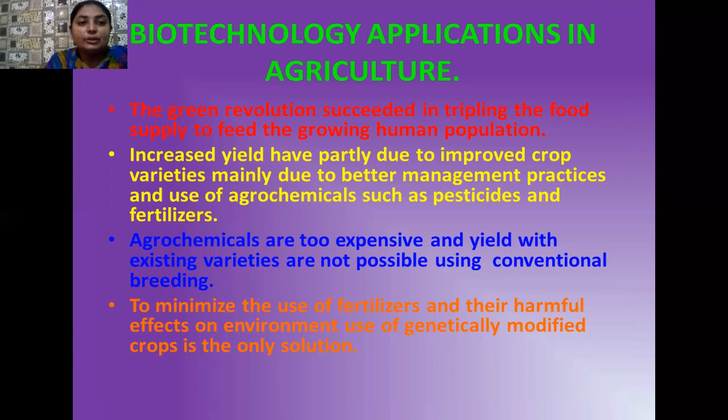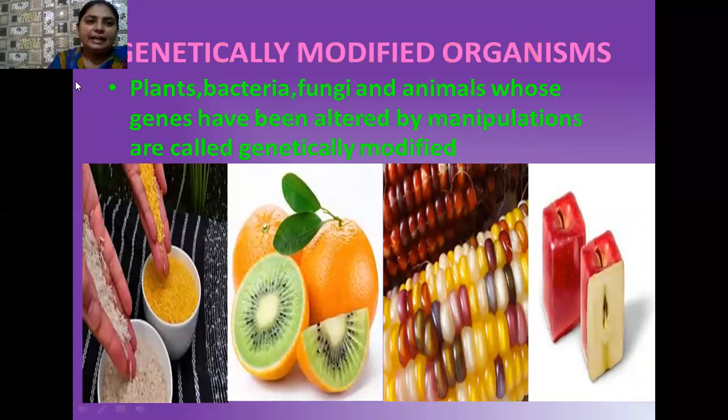So to minimize the use of these fertilizers and their harmful effect on the environment, farmers later have the option to use a genetically modified crop, and that should be a better solution in modern times. Yes, student, here I have shown you various pictures of GMO organisms. So what are these genetically modified organisms? Various plants, bacteria, fungi, and animals whose genes have been altered by manipulations are called genetically modified organisms.